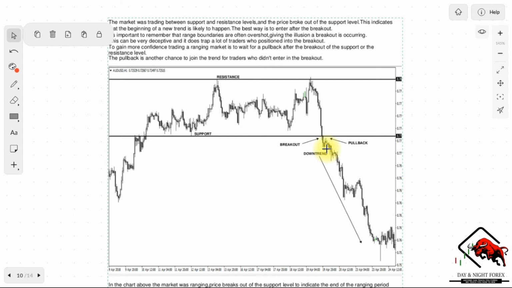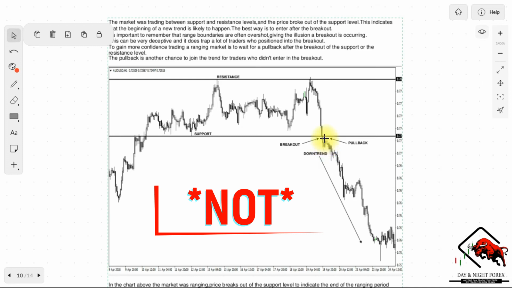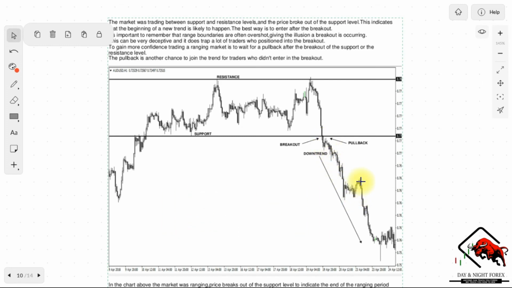But also sometimes it's much better to enter right at the breakout, because if it's the beginning of an aggressive downtrend, it might actually come back to retest here. It might only retest when it has moved all this way far. So just look for the best opportunity to see when to actually enter the trade, when the breakout is very clear and you have your price action telling you that this is a confirmed breakout. But also be careful of fake breakouts. Those would trap most traders.